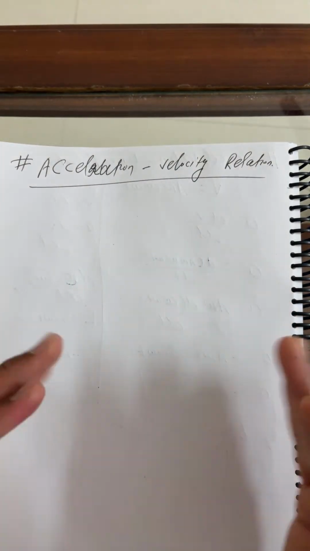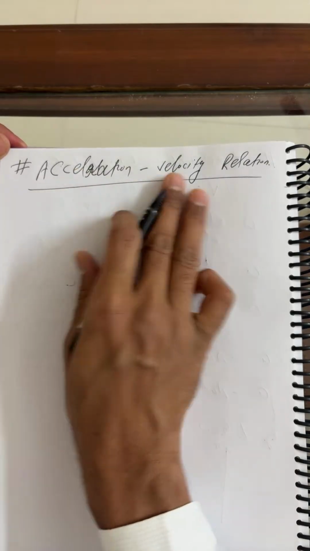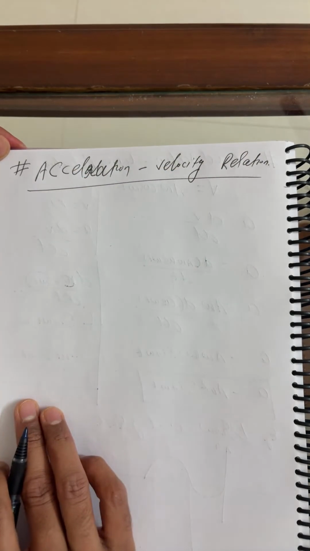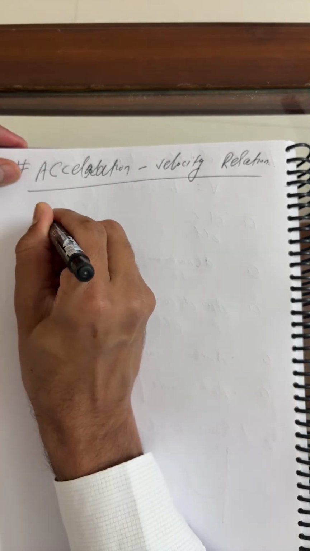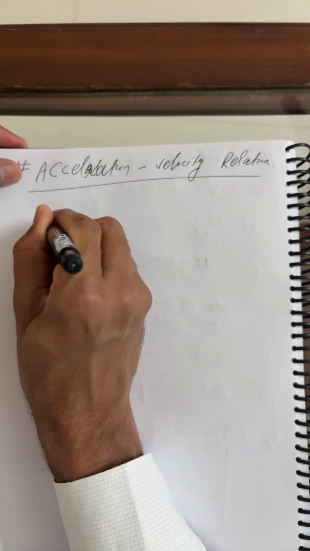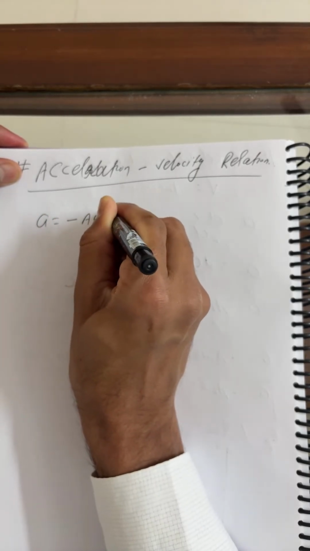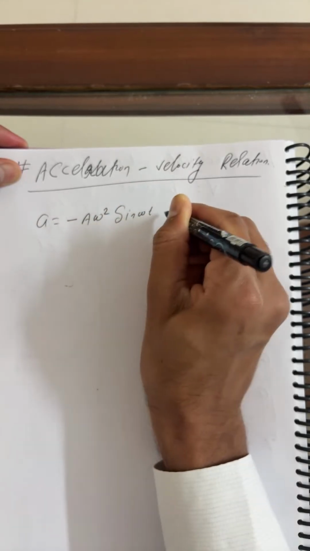So the basics are finished, and the real topic started just now, in the last 30 minutes. Okay, we continue. We wish to find the acceleration velocity relation. What is the acceleration? A is equal to minus A omega square sine omega t.